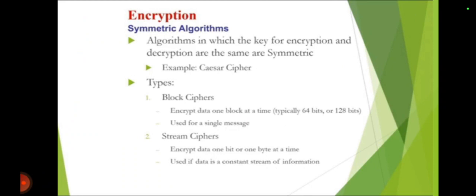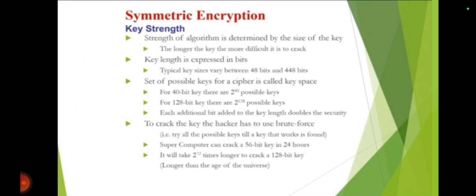Now, symmetric algorithms, as said, are those in which the same key is used for encryption and decryption. For example, Caesar cipher. The two types of symmetric algorithms are block ciphers and stream ciphers. Block ciphers encrypt the data one block at a time, whereas stream ciphers encrypt data one bit or one byte at a time.